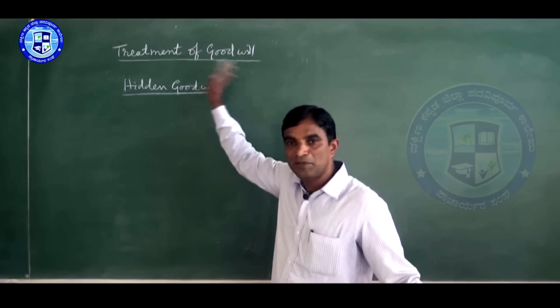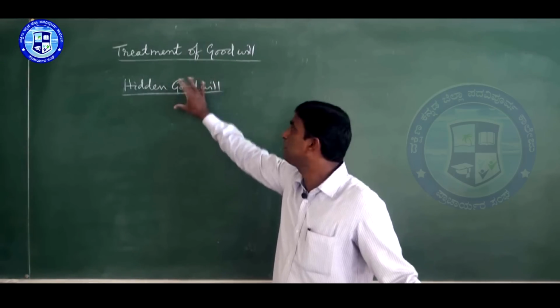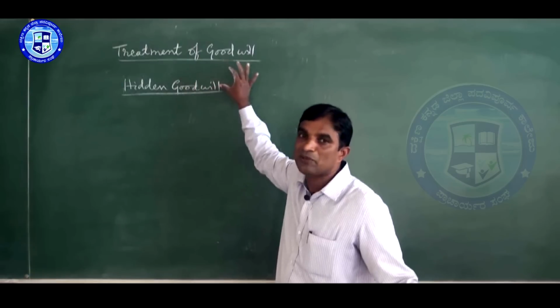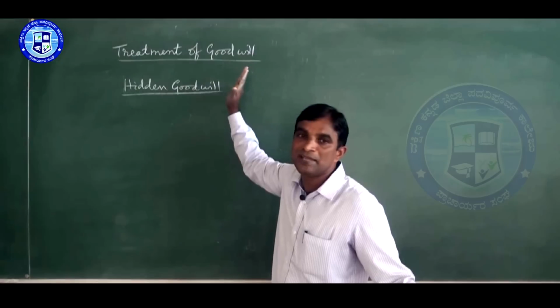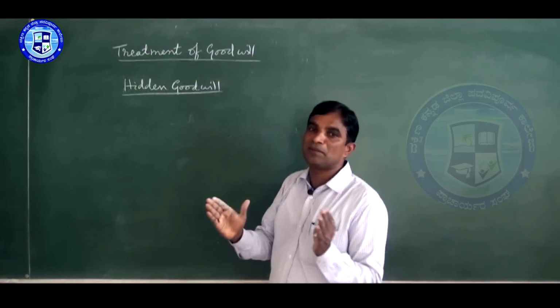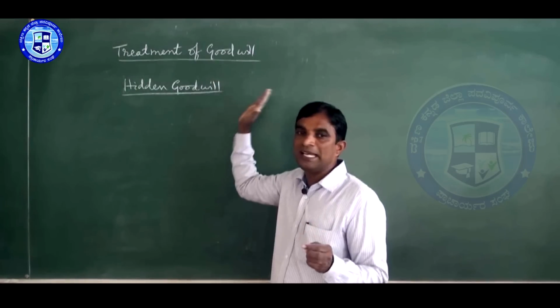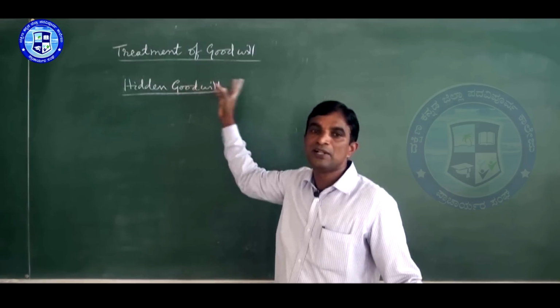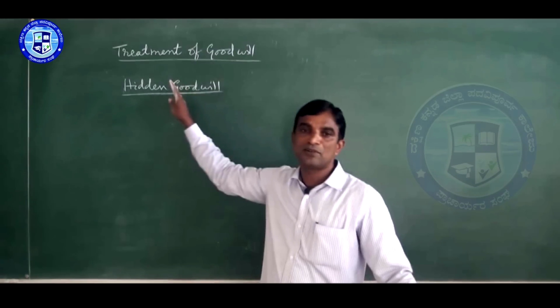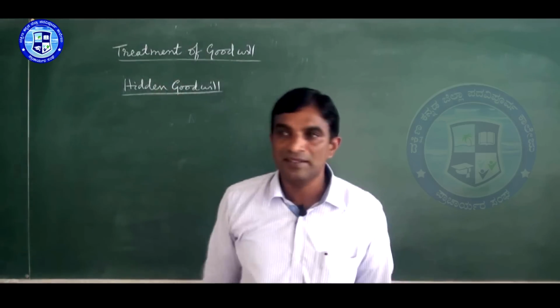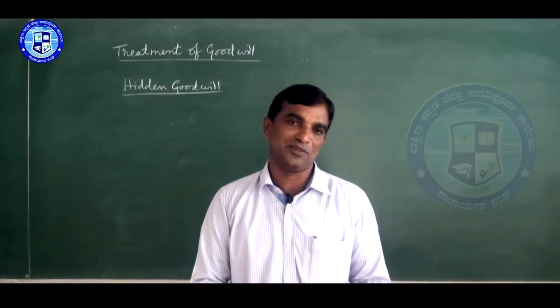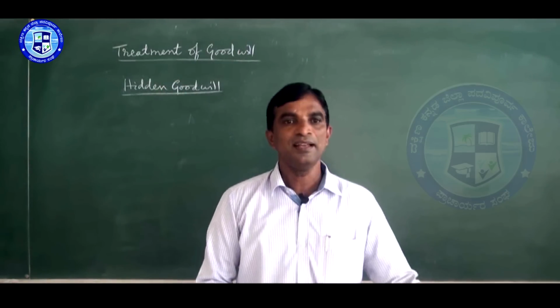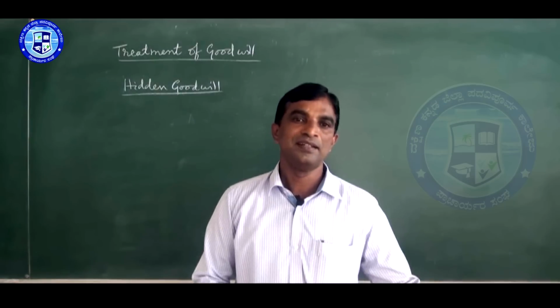All adjustments will be made. After that, if anything remains, and they pay a lump sum amount, the amount paid to him in excess of what is to be given, that amount we treat as hidden goodwill. So that's all about goodwill.